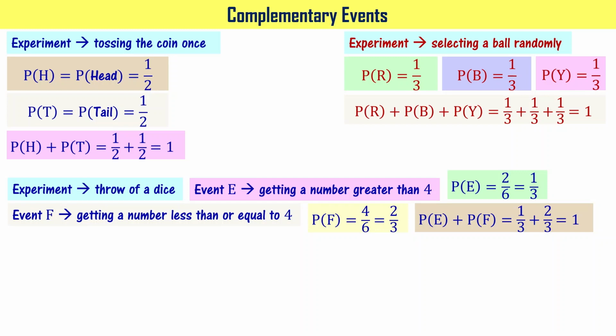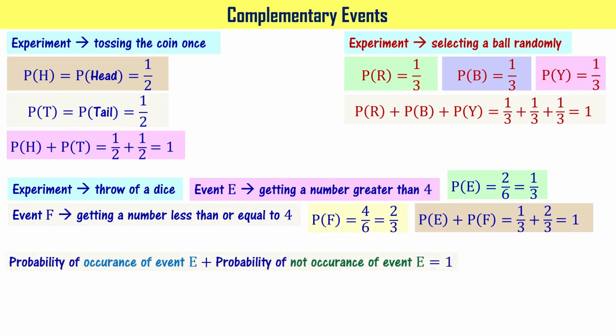When I look at all these, what I can say is probability of occurrence of event E plus probability of not occurrence of event E equal to 1. This is probability of occurrence of head, and this one is probability of not occurrence of head. When you have tail, it means it is talking about probability of not occurrence of head, right? Same is true here.